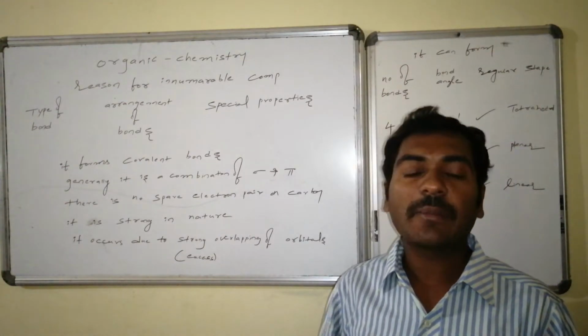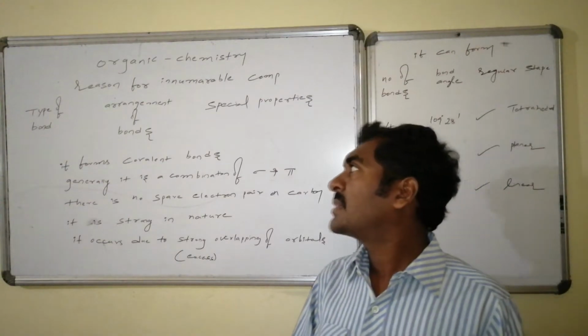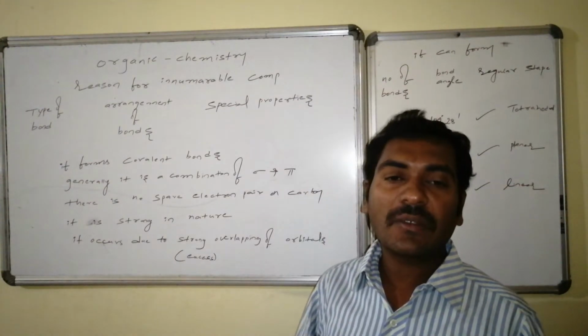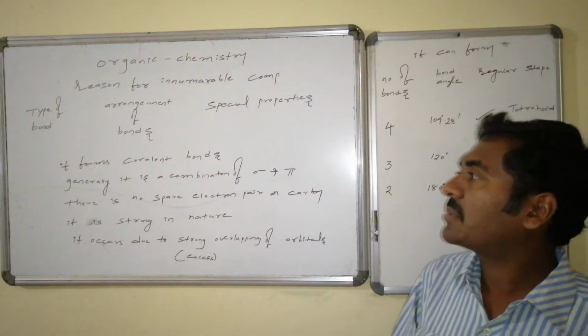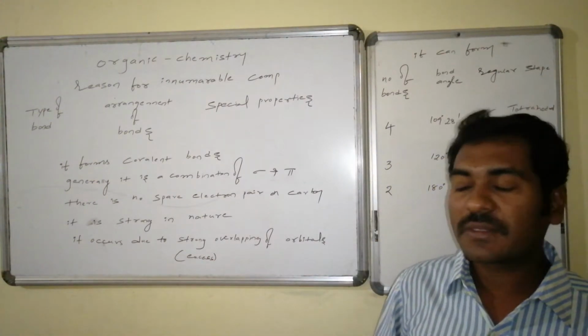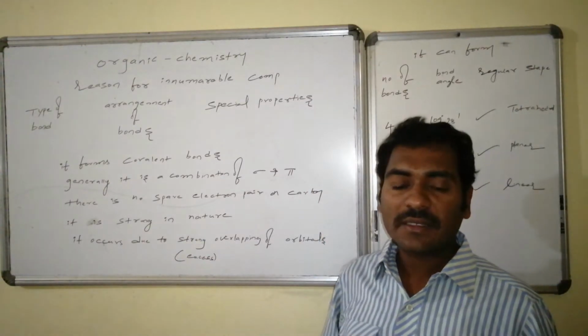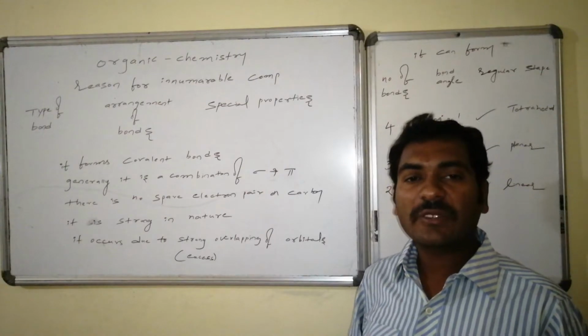The first is the type of bond associated with carbon in organic compounds. The second is the arrangement of bonds, and the third is special properties. Taking the first, carbon forms covalent bonds, generally a combination of sigma and pi bonds.